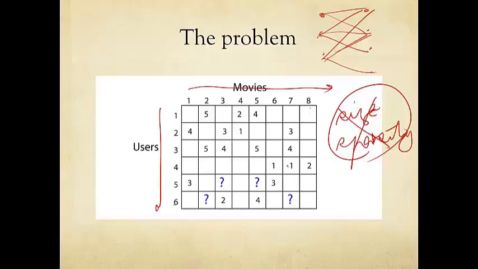You're given these data points, which are 1 up to 5 integers, and whatever is blank means that this user has not rated this movie. She might have watched the movie or not, but there's no rating recorded. And you see 4 question marks.